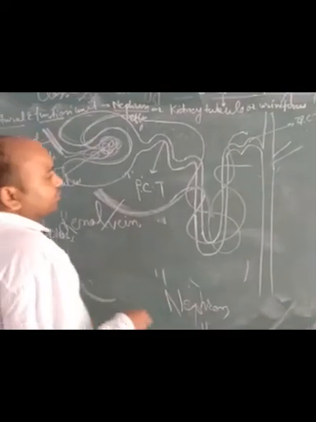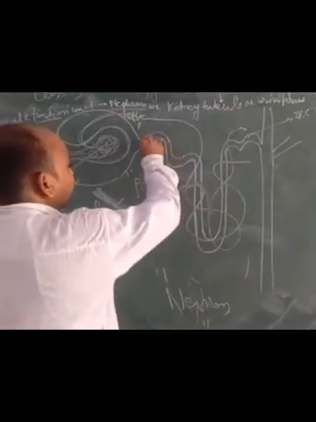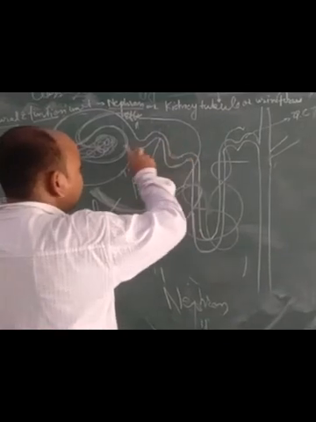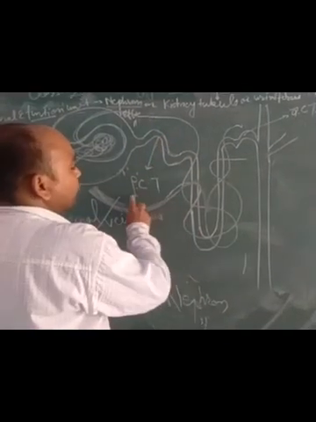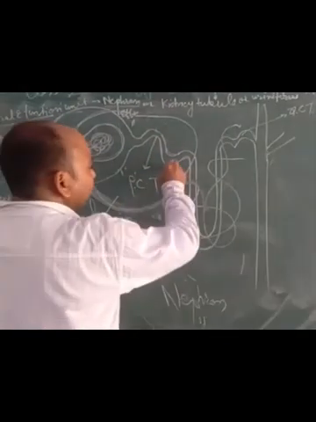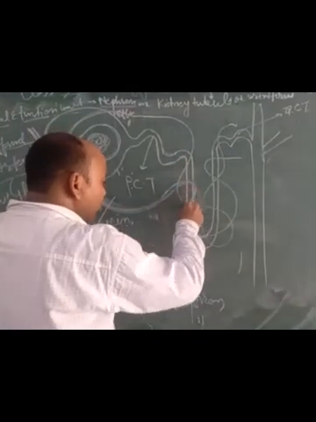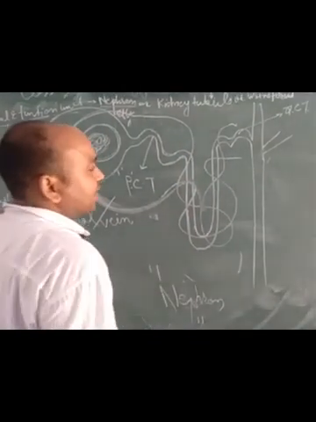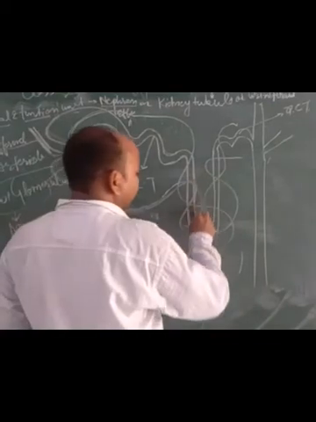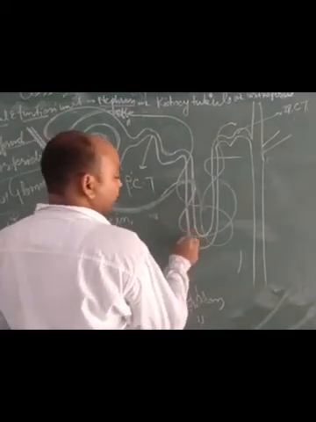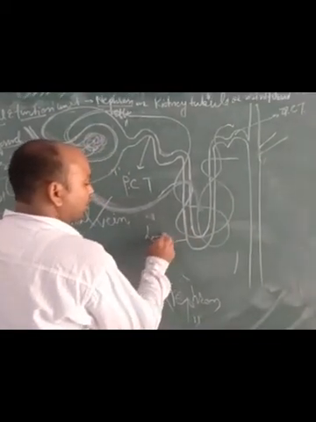Now, as it moves forward, this convoluted portion near the Bowman's capsule is called the proximal convoluted tubule. The proximal convoluted tubule moves in the form of a U-shaped structure that is called the loop of Henle.